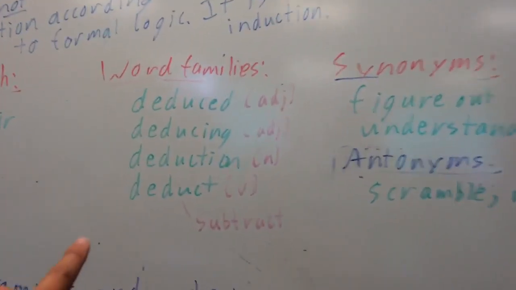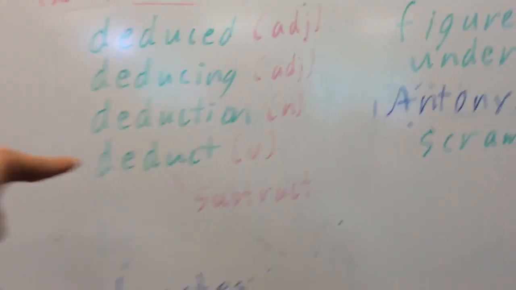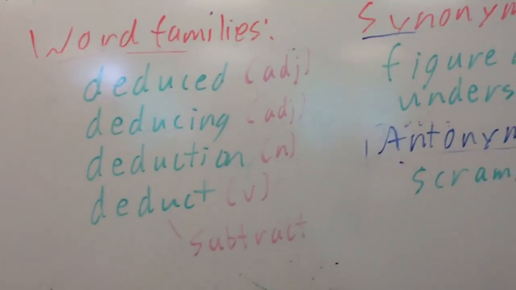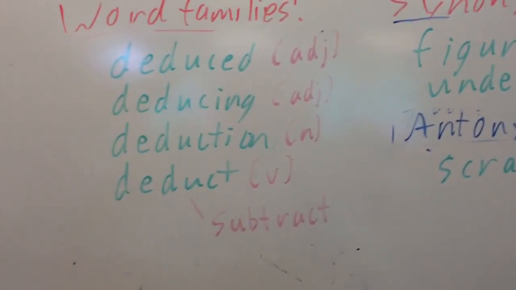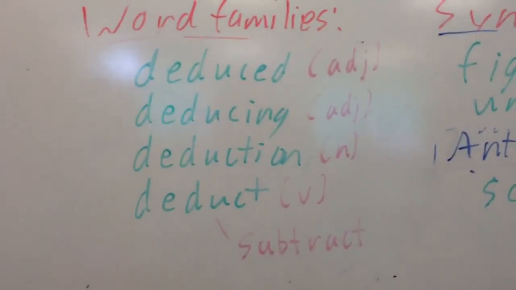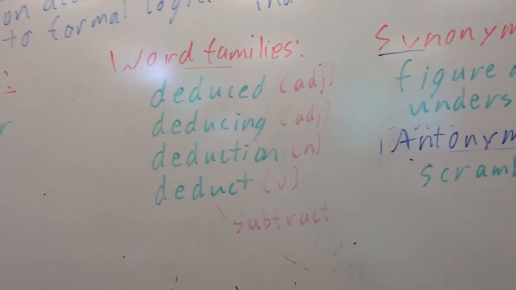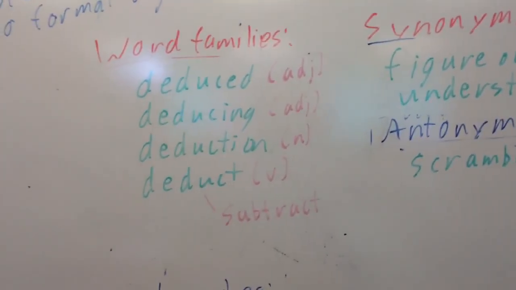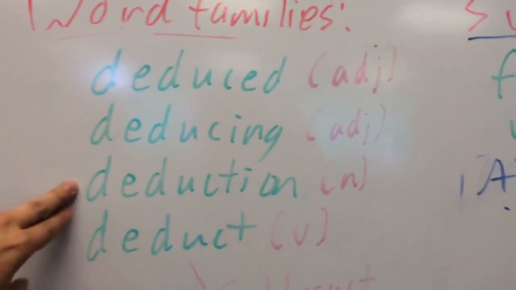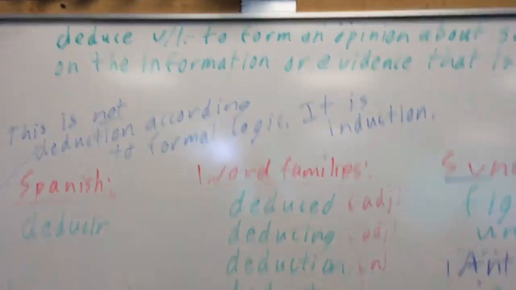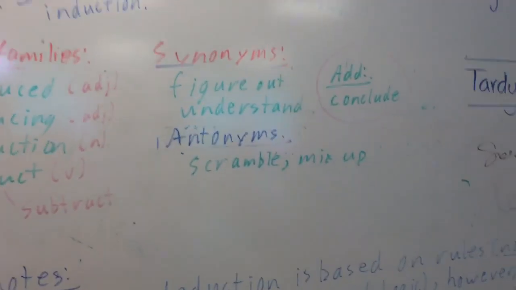Deduction can also go together with deduct, though, which is another meaning. It's a word family, but it's really pretty different, because deduct means subtract, like in a bank account. If you pay something, then they deduct it from your bank account and it goes down. Or you talk about tax deductions, which is a good thing, right? If you get tax deductions, you pay lower taxes, because they subtract that amount from your tax and you don't have to pay it. So deduction can be the process of forming a conclusion or an opinion, or the process of subtracting, like a tax deduction.